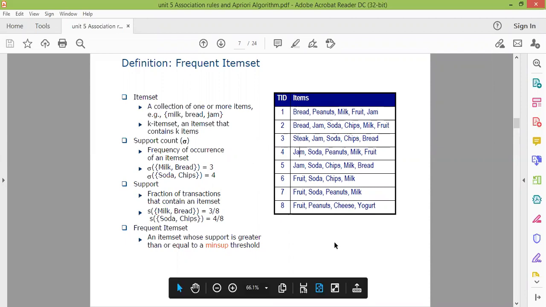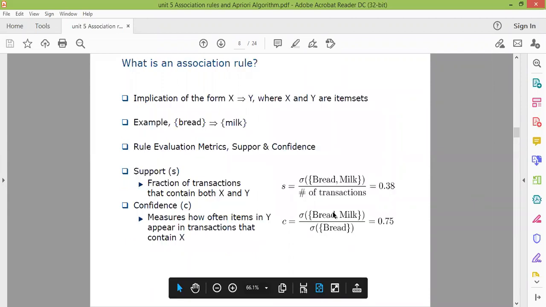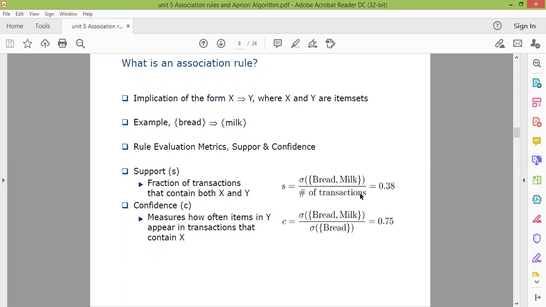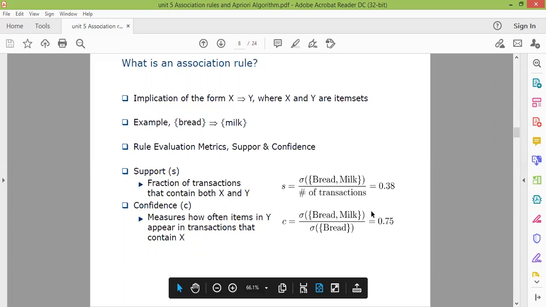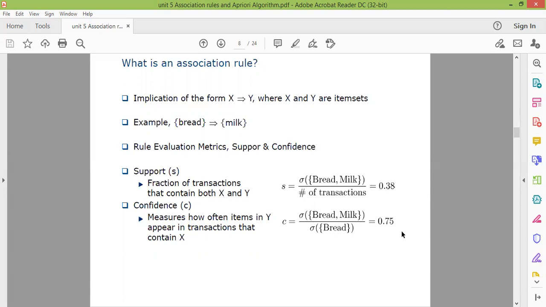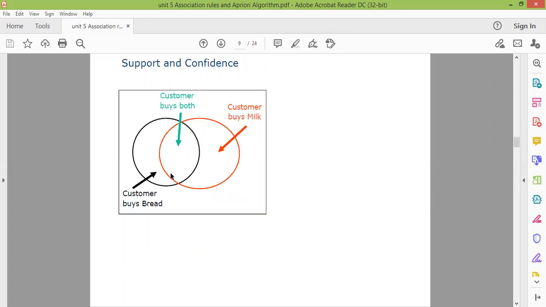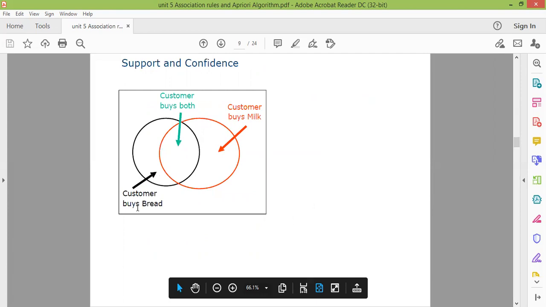So to calculate the confidence, we divide 3 by 4, and here we divide 3 by 8. In this way, you can calculate support and confidence. And after calculating the support and confidence, you have to check whether they are greater than the minimum threshold or not. If they are greater than the minimum threshold value, then we will consider that rule. So support and confidence are like that.